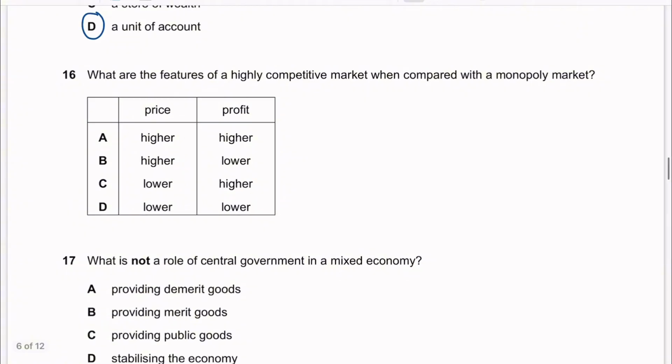16. What are the features of highly competitive market when compared with a monopoly market? In order to be competitive, a lot of firms need to set price lower to align with their competitors. So in a highly competitive market, the price will be lower. And when the selling price is lower, this leads to a lower profit. So answer is D.